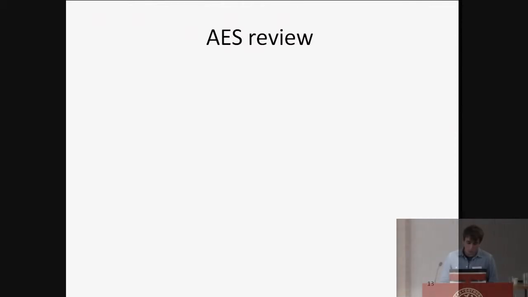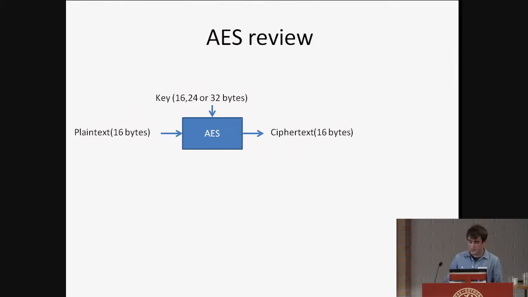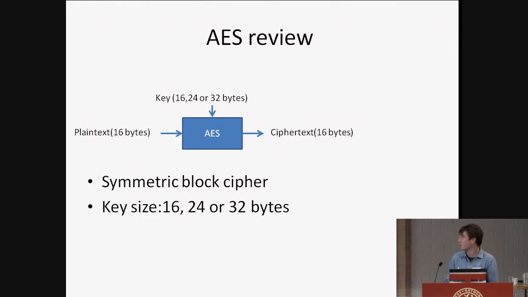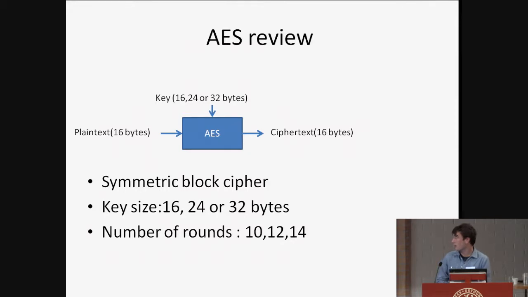Now, since we're going to attack AES, let's have a quick AES review. AES is a symmetric block cipher, which basically takes 16 bytes of plaintext and converts them into 16 bytes of ciphertext, and the key can have a size of 16, 24, or 32 bytes. What changes in the AES execution if we change the key size? Well, the number of rounds is going to be higher.